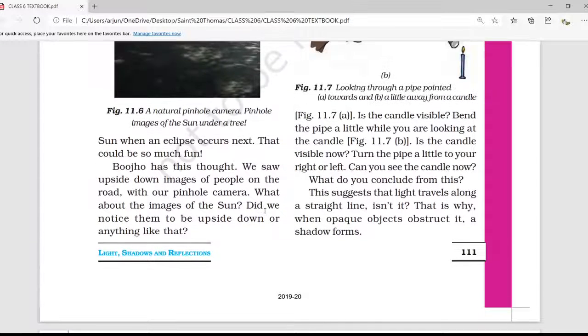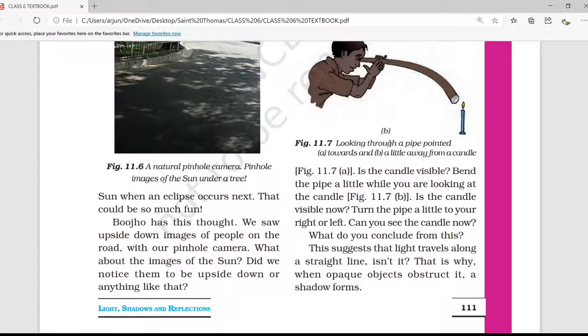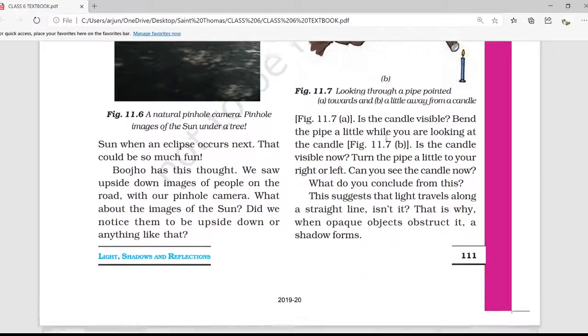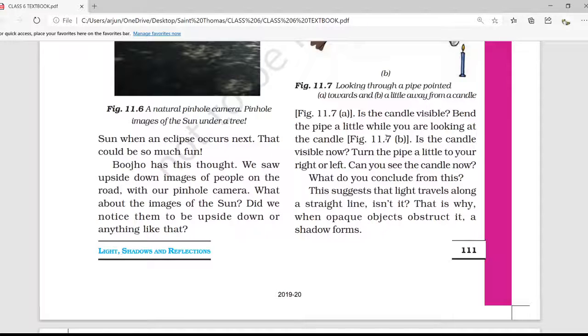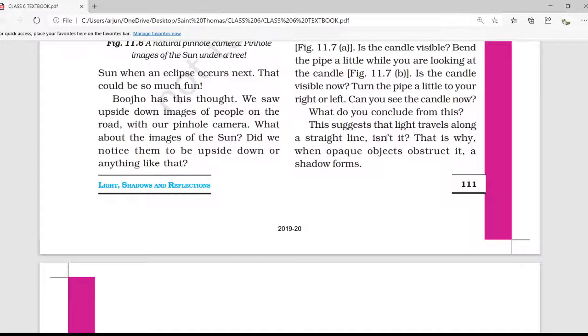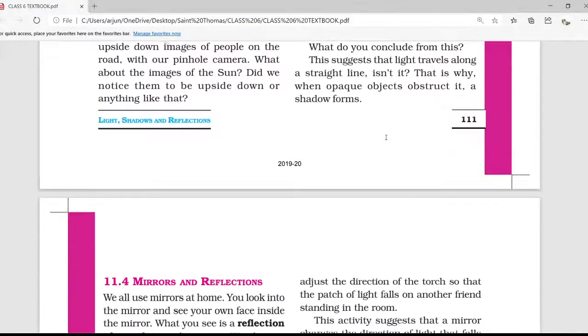By this type of activity, in B we cannot see the light of the candle. If we move right or left, up or down, we cannot see the light. This suggests that light travels along a straight line. That is why, when an opaque object obstructs it, a shadow forms.